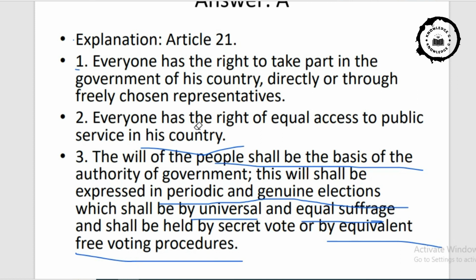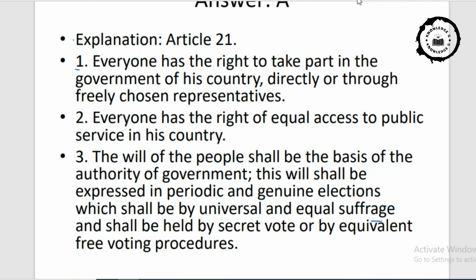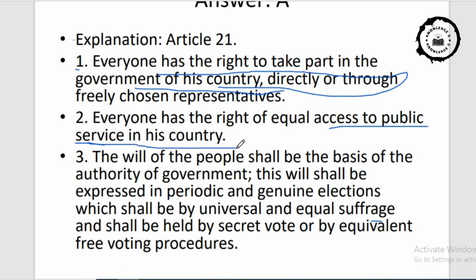See, in this whole explanation part, everyone has the right to take part in the government of his country. Each and every person has the right to participate in choosing the respective government. So everyone has the right to equal access to public service. Public service means health, education, what the government provides to the people of that particular country. So everyone has an equal right.